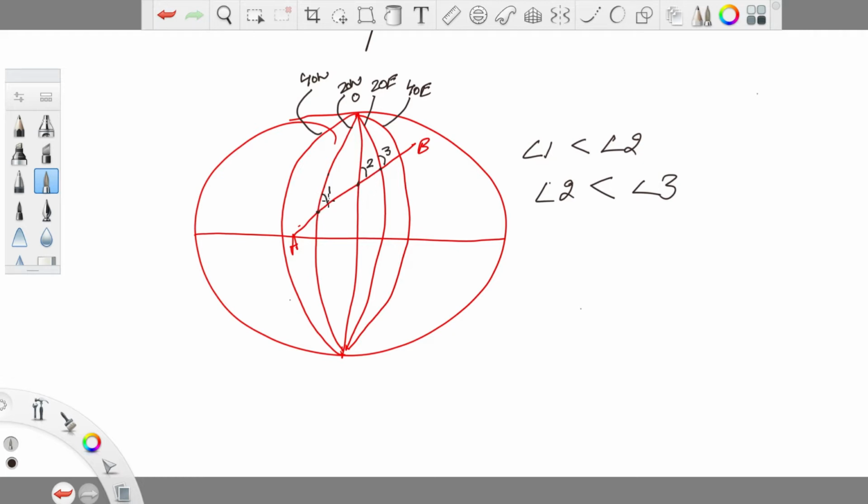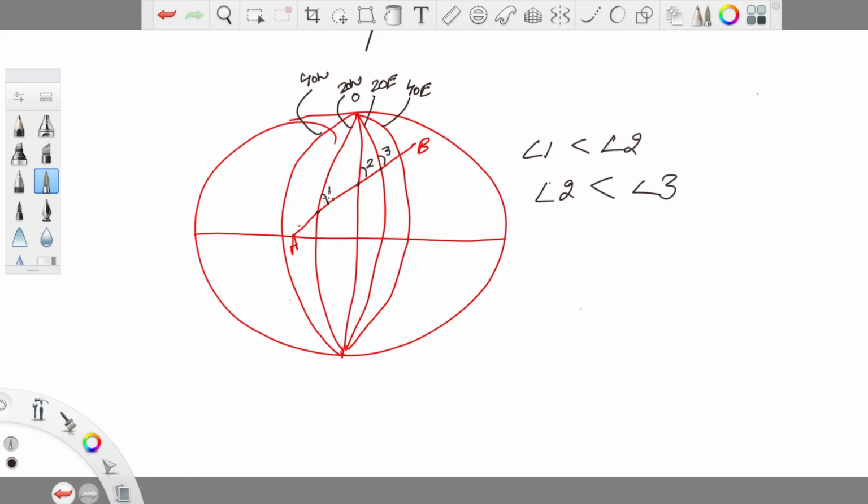So let's call this angle 1, angle 2, angle 3, and we can clearly see that angle 1 is less than angle 2 and angle 2 is less than angle 3. And if we just compare angle 1 and 3, we can clearly see that there is a clear difference between angle 1 and angle 3. So because of the spherical shape of the earth, the angle here and here is different, so the direction of the great circle here and here will be different. This is the reason that a great circle is not a constant direction track.